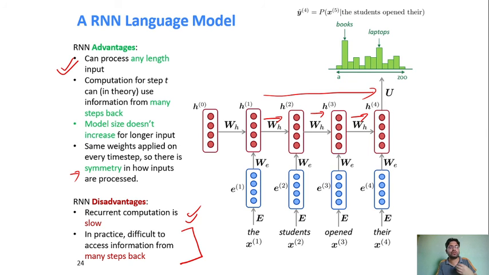We'll see how to solve this long-term dependency challenge in the next video. Why is it failing? Because you are applying activation in every layer. Suppose you are applying the sigmoid activation: every time it compresses whatever output is coming between 0 and 1, and the next output again it compresses between 0 and 1. That means you are losing information as you go forward. So while processing the last or second-last element, you have almost forgotten the first element, or it has no impact by the time it reaches there. That is another challenge with the RNN network. We'll see in the next video how to solve it, right?